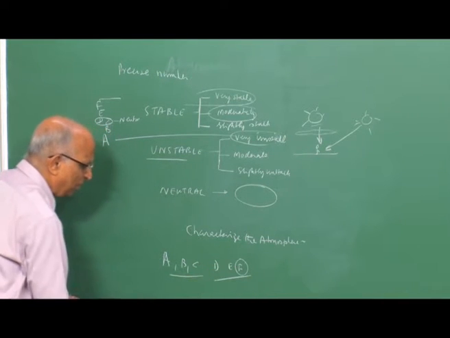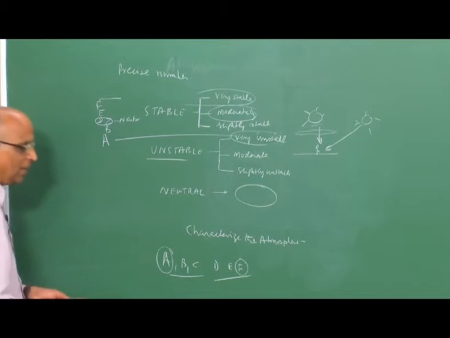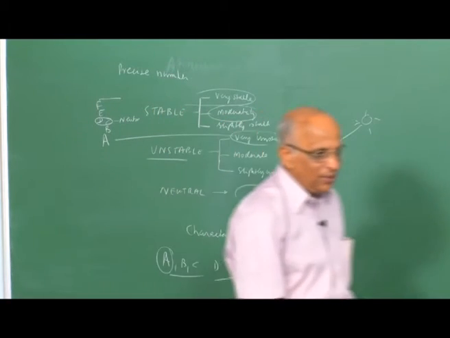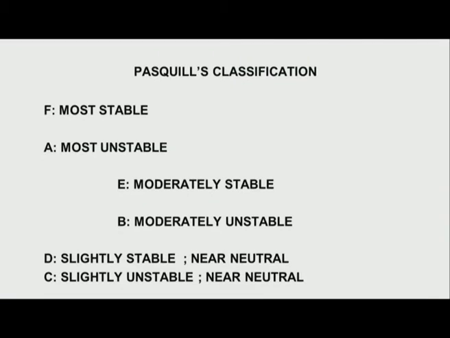F is very stable, A is highly unstable, and this is his classification. And therefore, if I were to look at his classification, I find, well, F is most stable, A is most unstable, E is moderately stable, B is moderately unstable, and D and C are slightly stable and slightly unstable, and these are near to neutral.